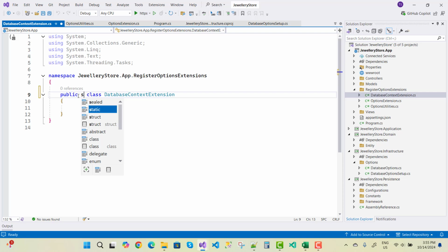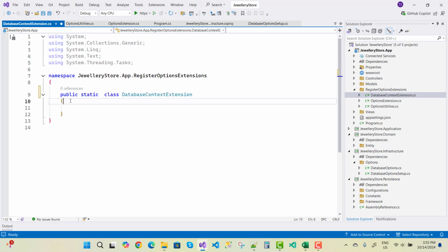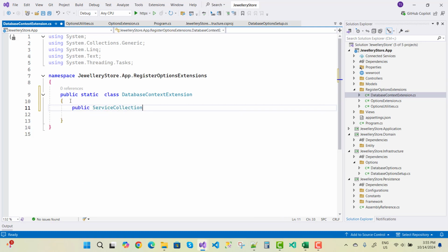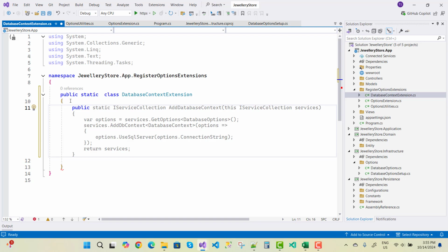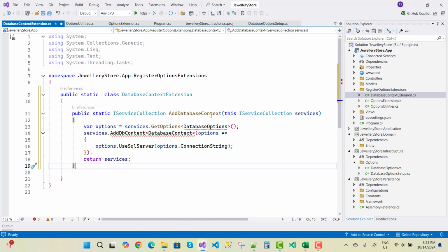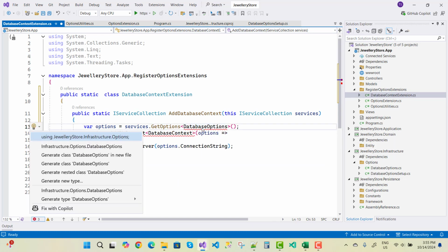Now make it a static class and add a static method, public static IServiceCollection AddDatabaseContext. Okay, that is the method, just return an IServiceCollection, this service collection is services. Okay, now just get services.GetOptions DatabaseOptions, that's cool.